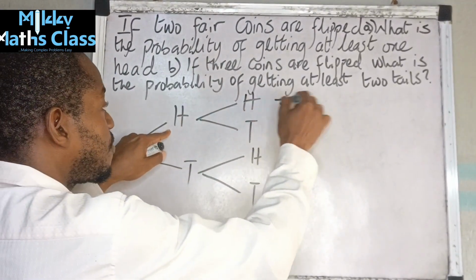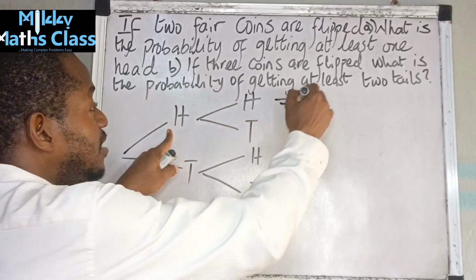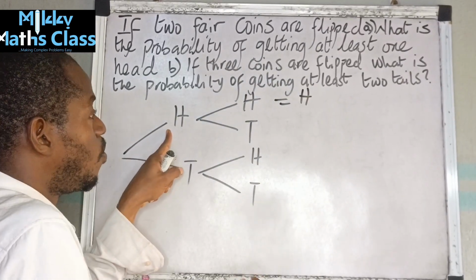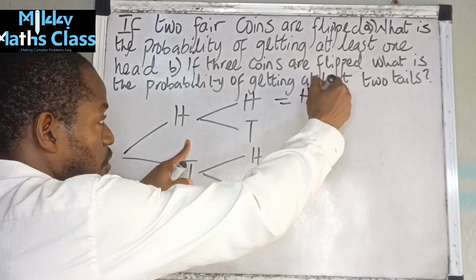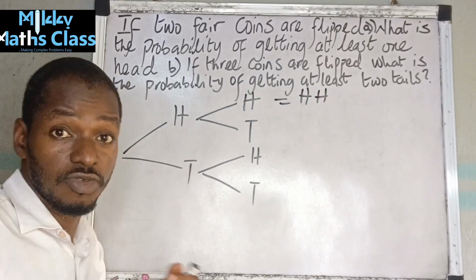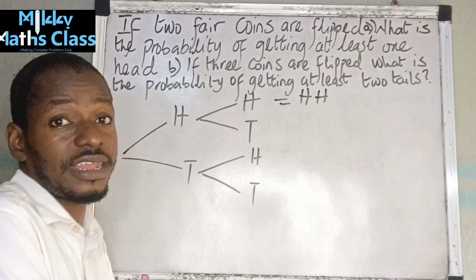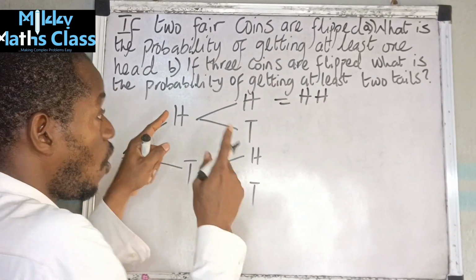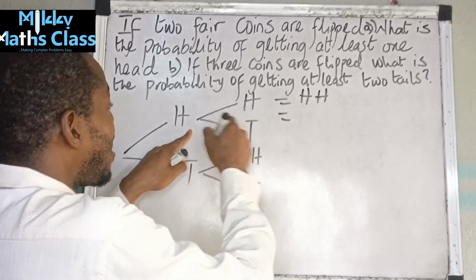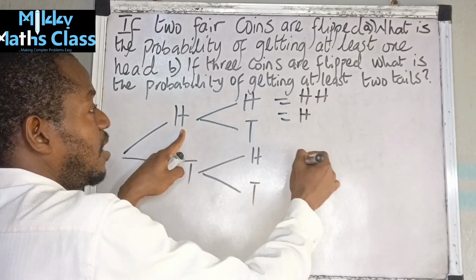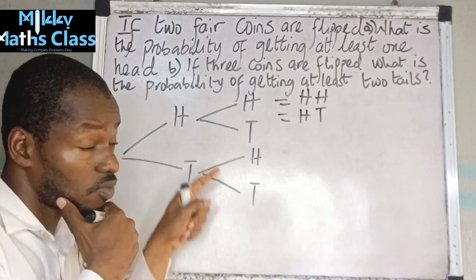It's either I have, for the first one, a head, and for the second coin, another head. That means two of them land on the head at the same time. Or I can have the first one land on the head and the other one land on the tail.